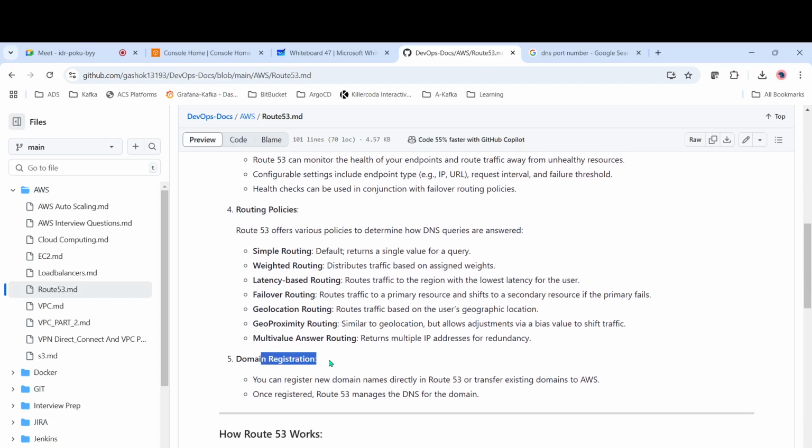And domain registration. In case you want to configure Route 53, you should have a domain. You can create a new domain using AWS, or you can use third-party domain providers like GoDaddy, or many others. Using them, you can register your domain. For example, if you want devops.com, or devopscloud.com, devopscloud.net, whatever it is, you can register a domain. But you have to pay fees for that, like annual charges, so that you will get a domain.